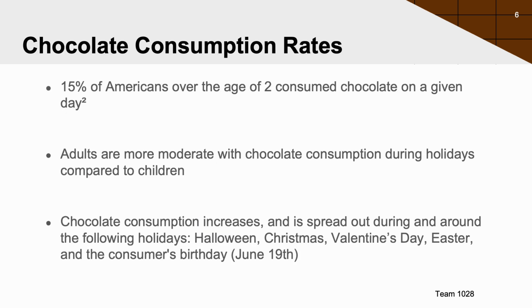For chocolate consumption rates, we referenced a study on candy consumption patterns, which found that 15% of Americans over the age of 2 consumed chocolate on a given day. Although children had higher consumption rates of candy in general, the chocolate consumption patterns specifically stayed very similar. Assuming that on any given day an average person has a 15% chance of consuming chocolate, we determined that the average person will eat chocolate about once a week. This stays consistent from children to adults.